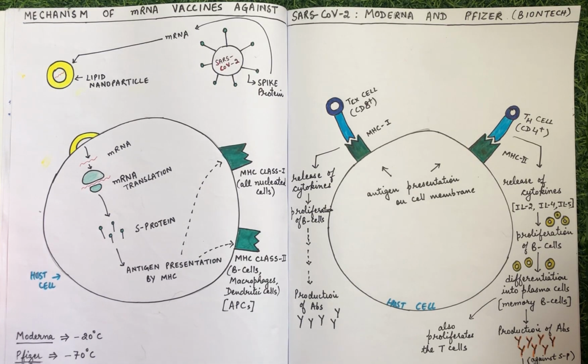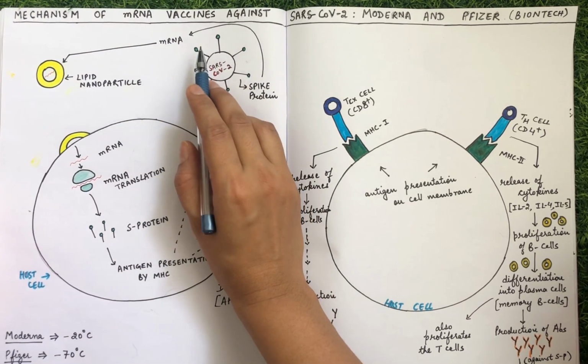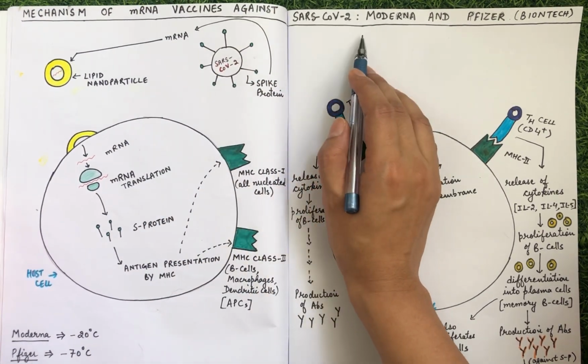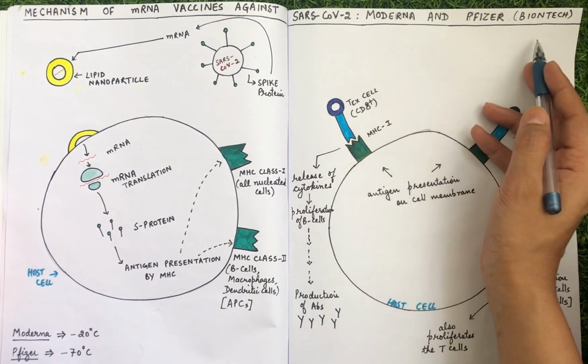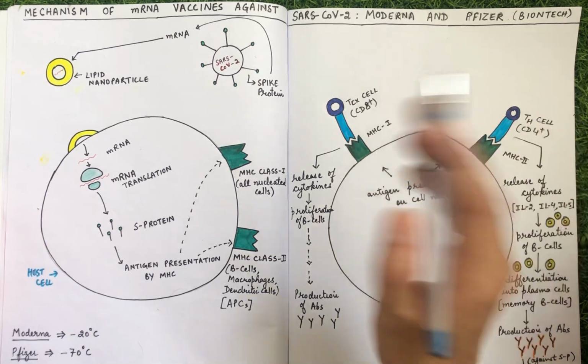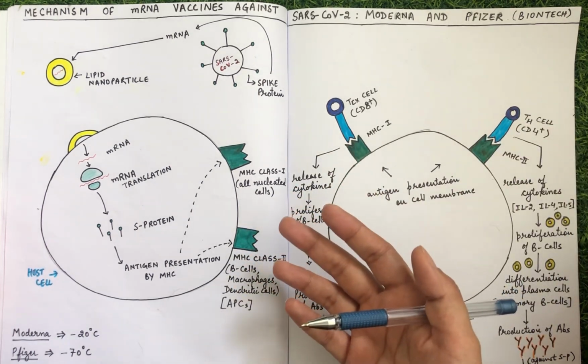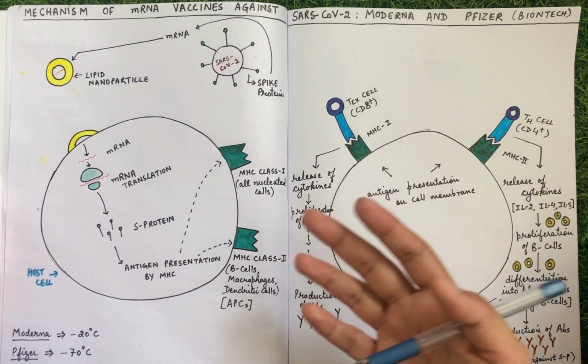Hello everyone. In this video tutorial, we are going to discuss the mechanism of action of the mRNA vaccines against SARS-CoV-2. We will specifically be talking about Moderna and Pfizer, which has been developed by BioNTech. In the previous video lecture, we talked about AstraZeneca, which is utilizing the DNA vaccine strategy.